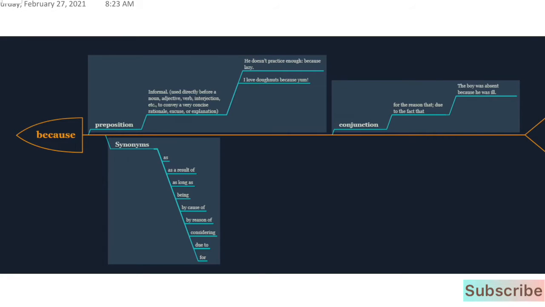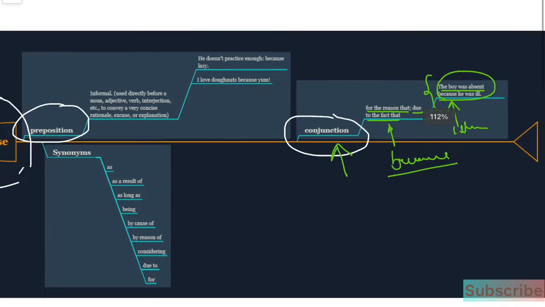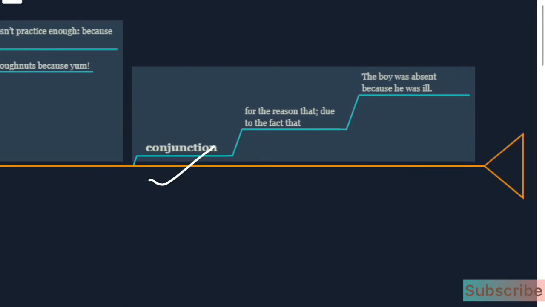So, today's word is because. Because can be used as a conjunction or sometimes as a preposition. Let us see how we can use because as a conjunction. But before going directly to that, we first have to know what a conjunction is. Conjunctions are those words that connect two clauses or two sentences.